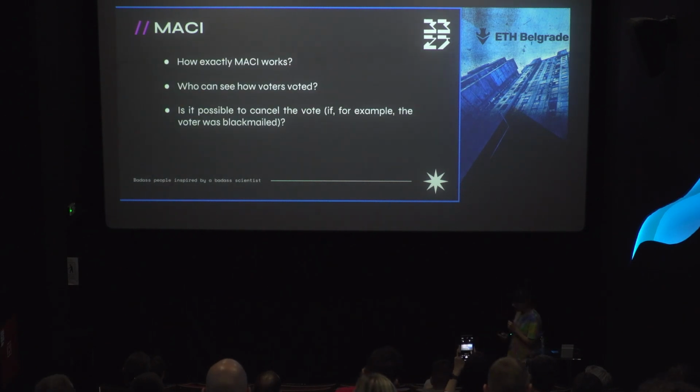Today, I think it is very important to answer these three questions. The first one is how MACI actually works. Who can see how voters voted, and is it possible for voters to cancel the vote if, for example, we have a voter who was blackmailed?